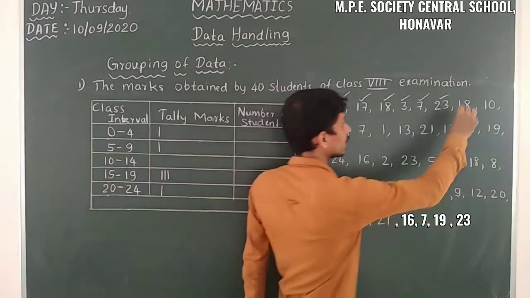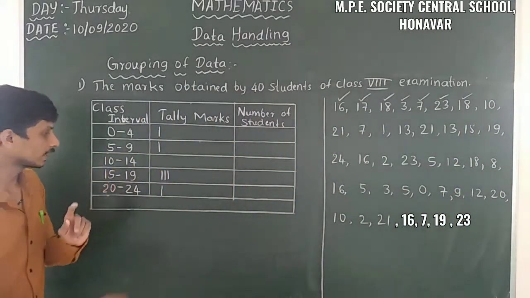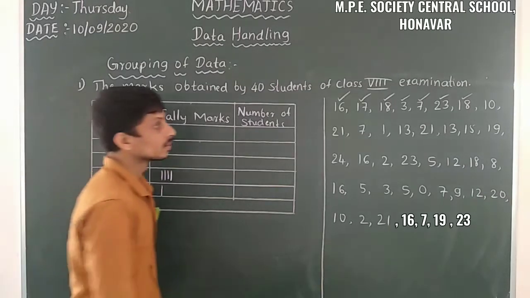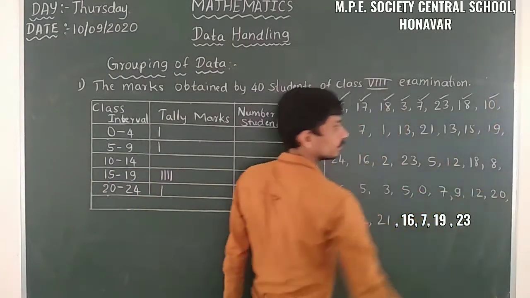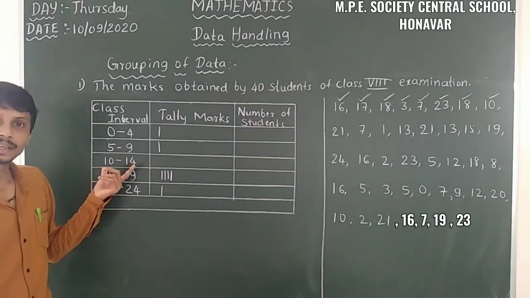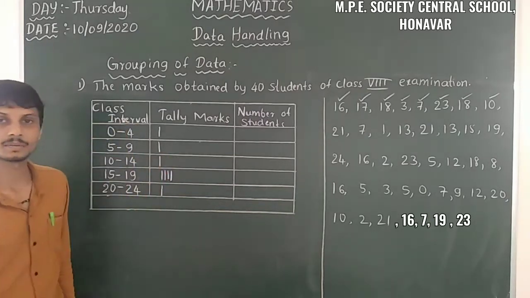Then here it is 18. 18 is between 15 and 19, so we have to take the tally mark here. Then here it is 10. 10 is in this interval 10 to 14, here I will take one tally mark.